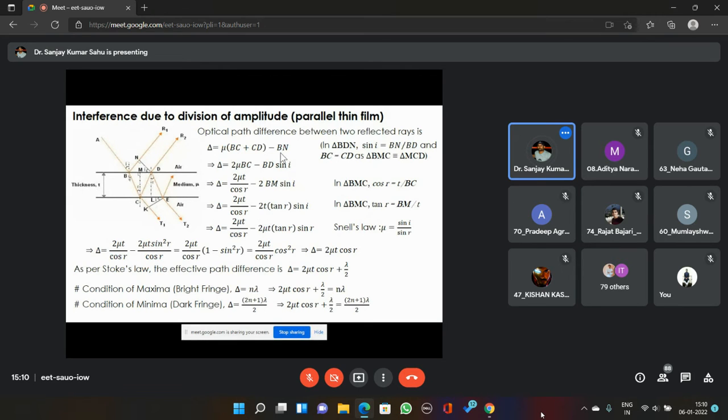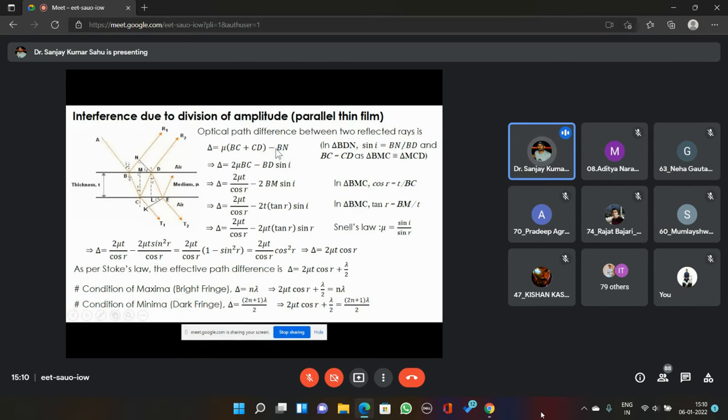So we have to include the refractive index here in order to find the phase difference. That's why we do not call this a physical path difference, we call it an optical path difference. When you multiply the refractive index of the medium to the physical path, that gives you the optical path. So here we are going to calculate the optical path difference.